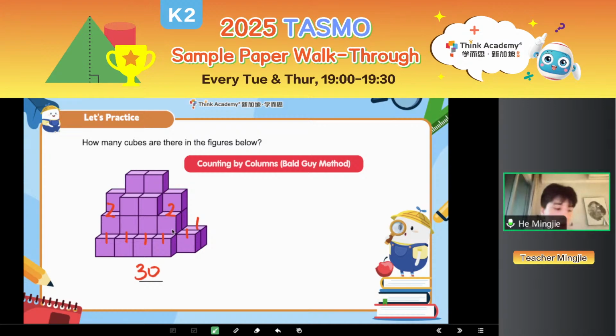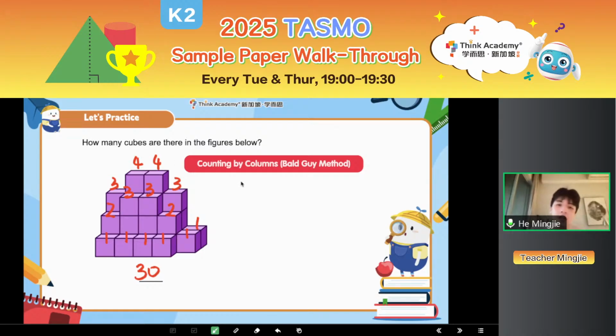So after you label the 2, you go level up a bit, right? Working upwards. So 1 cube higher, we should label 3. So 3, 3, 3, 3. Okay, so after you label all the 3, you should go label the 4. So before, when you see these kind of questions, it's a little bit hard. But after today, no more hard already. Because you can figure it out by yourself. First, you label them. I know label is easy, right? But after you label, you need to be careful about your calculation. So our calculation should be in order as well.